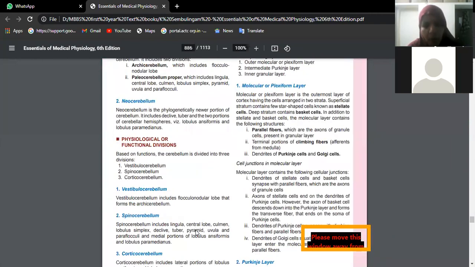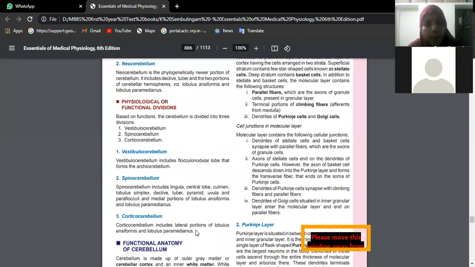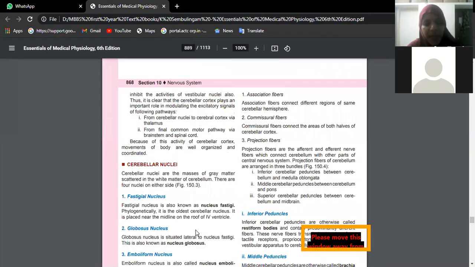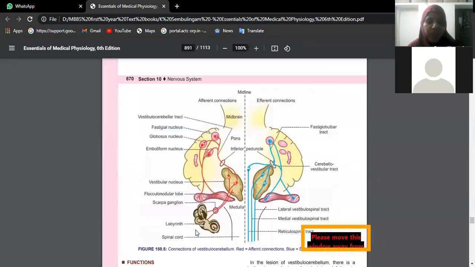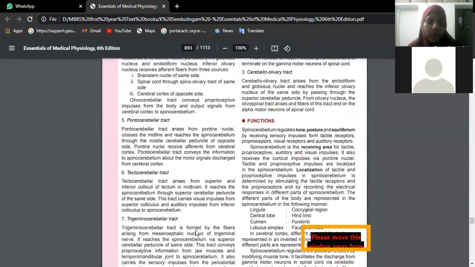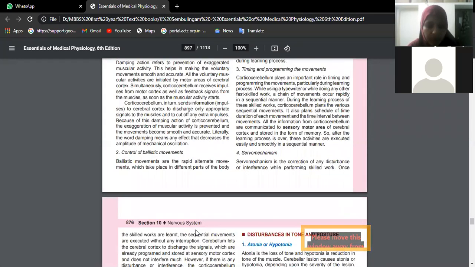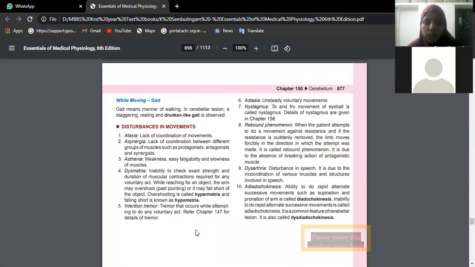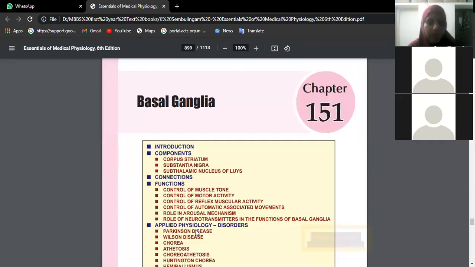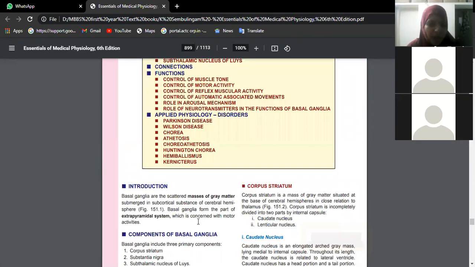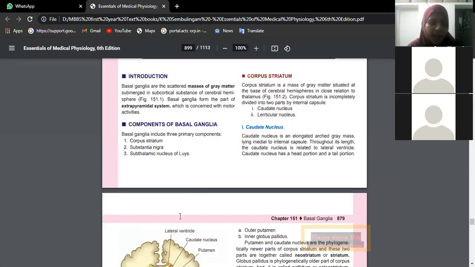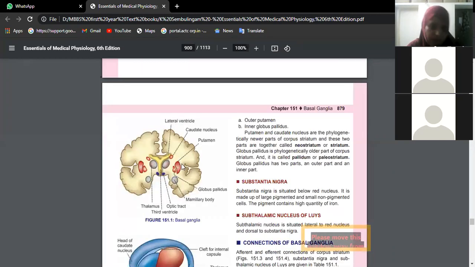What do we have under basal ganglia, the components? Shavi? Yes, ma'am. Can you tell me what are the components of basal ganglia, beta? As you said, these are nothing but the collection of gray matter which we see within the white matter.